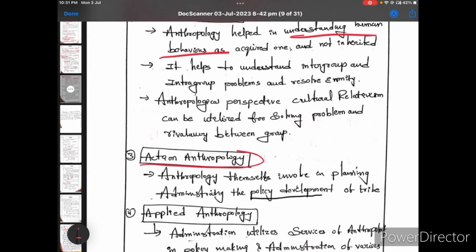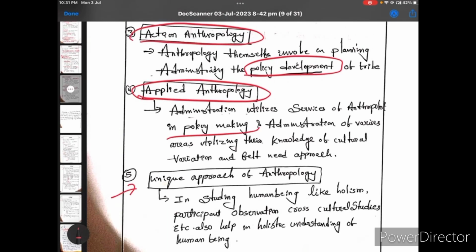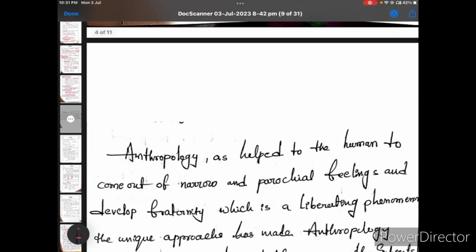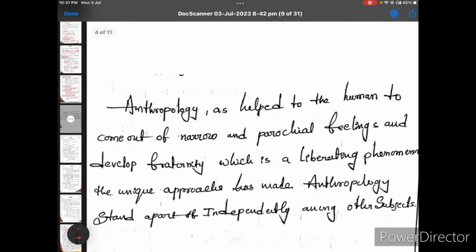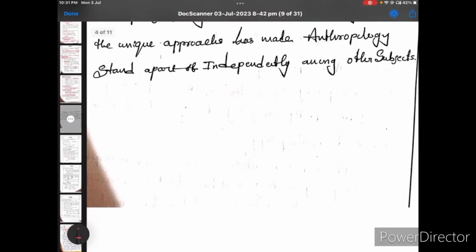And next, action anthropology and applied anthropology. Action anthropology, policy development. Applied anthropology, policy making. It will be useful in the administration. And after that, unique approaches of anthropology. And next, conclusion.